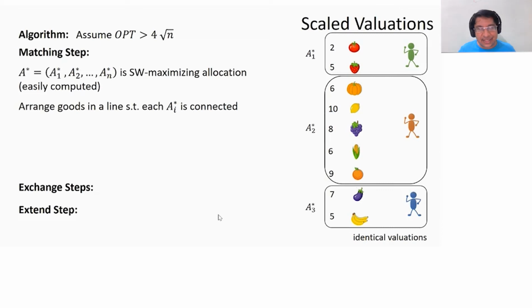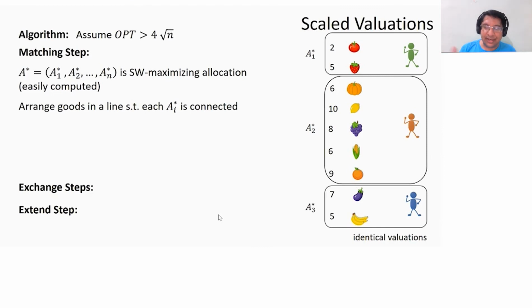In the matching step, I start off with the social welfare maximizing allocation A star. This is easily computed for additive valuations. Let's look at the case of identical valuations, and let's say this is what A star looks like. I'm going to arrange all the goods in a line so that each A_i star is a connected subgraph of this graph. So A_i star consists of goods in a segment.